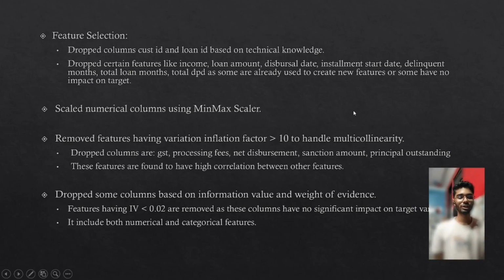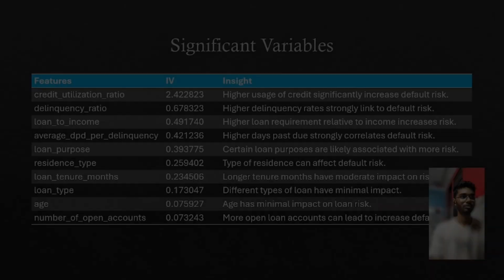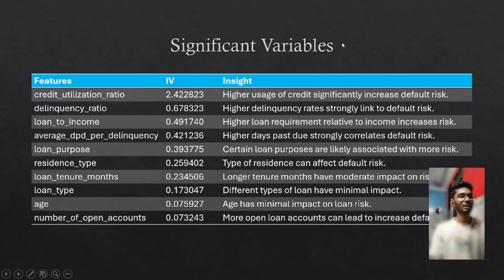And the features having information value less than 0.02 are also dropped as they do not have significant impact on our target variable. These are the significant variables that are finalized for our model training. As you can see, credit utilization ratio, delinquency ratio, and loan to income ratio have very high information value, indicating that these features have a significant impact on our target variable. On the other hand, age and number of open accounts do not have significant impact on our target variable.